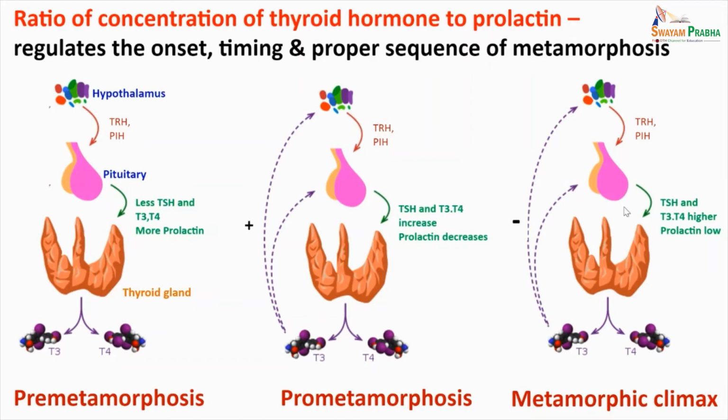Then comes the metamorphic climax stage. Here the concentration of the thyroid hormone T4 rises dramatically, and the thyroid receptor beta levels also increase, so that the thyroid hormone to prolactin ratio is very high, and at the same time prolactin is not produced now. So it is at this stage, the metamorphic climax stage, that all the major changes such as tail resorption, gill resorption, and intestinal remodeling occur. Here, thyroid receptor beta is the principal receptor which mediates the metamorphosis.